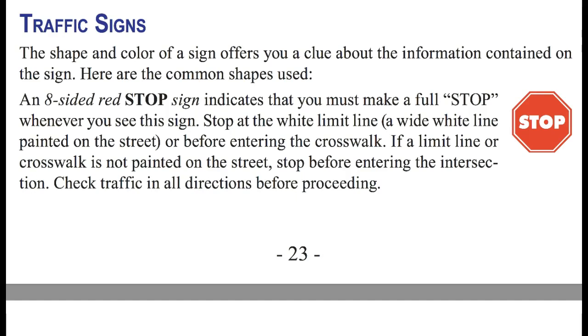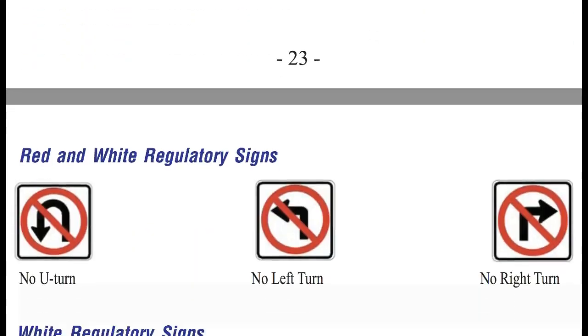An 8-sided red stop sign indicates that you must make a full stop whenever you see the sign. Stop at the white line or before entering the crosswalk. If a limit line or a crosswalk is not painted on the street, stop before entering the intersection, and check traffic in all directions before you proceed.